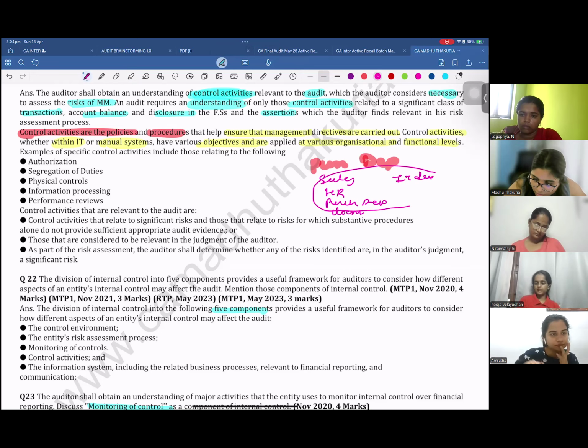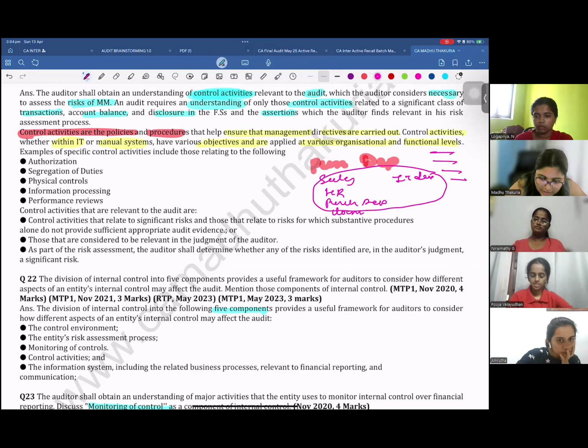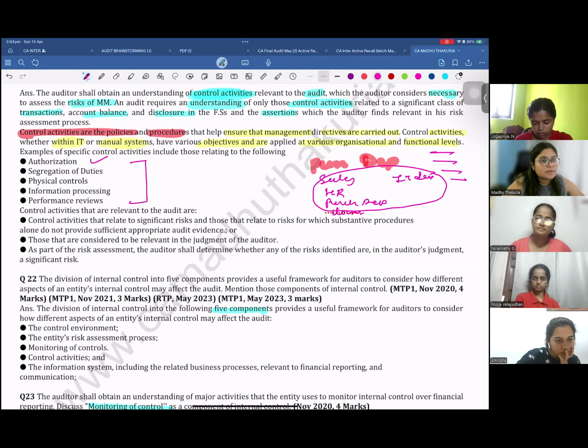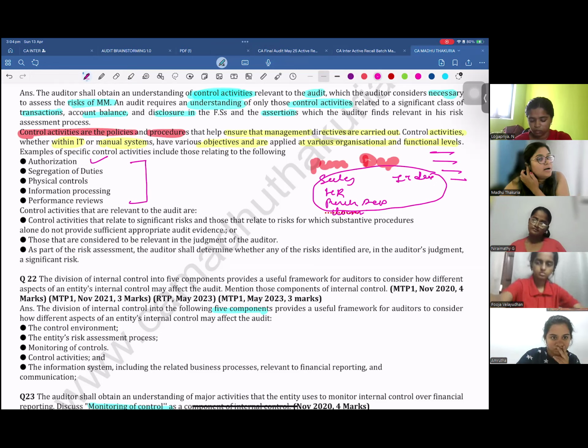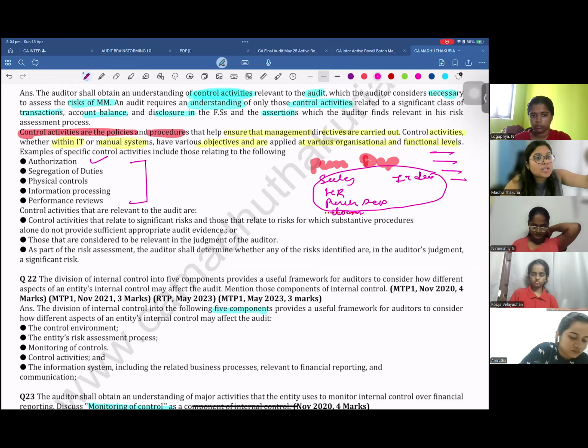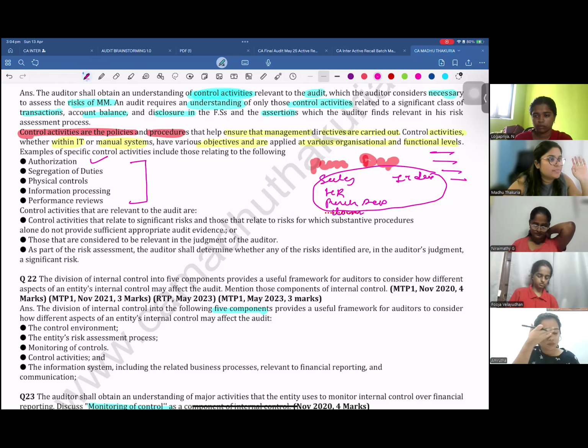In all these departments and all the functional levels, I am going to apply the control activities. What are those control activities? Authorization. A single customer order, a single purchase order, a single purchase invoice, a single customer invoice, these need to be authorized by someone. Someone will sign these documents. If it is manual, then they will sign the piece of paper. If it is in the system, they will authorize or approve in the computer system.